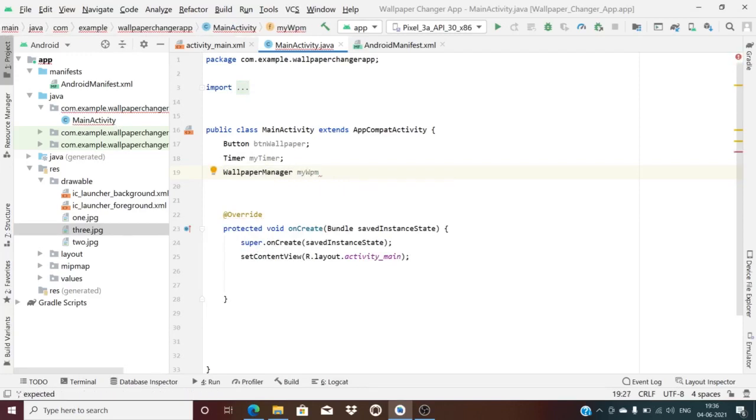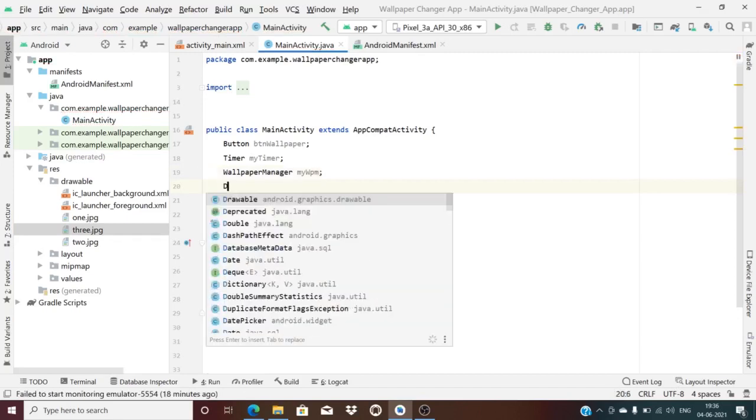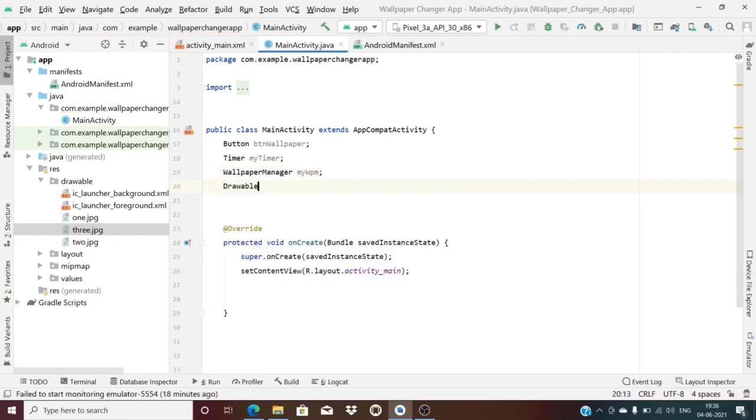The name whatever I have chosen is my WPM. And then I want a drawable class. I name it my drawable, DRA. My drawable I have chosen.